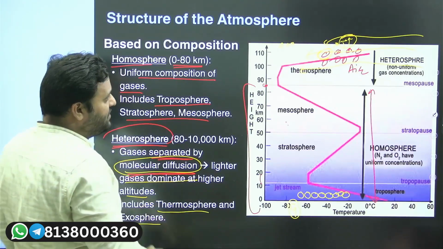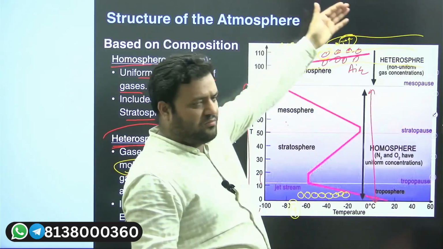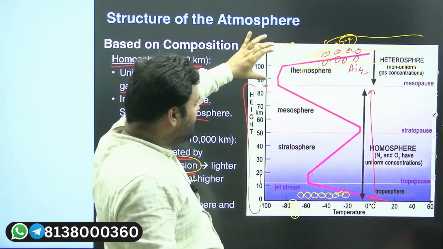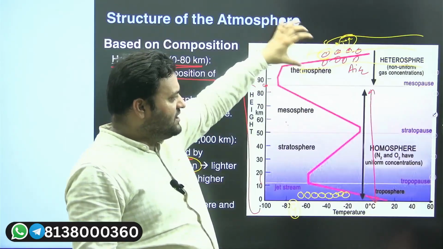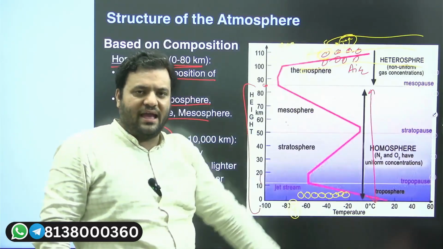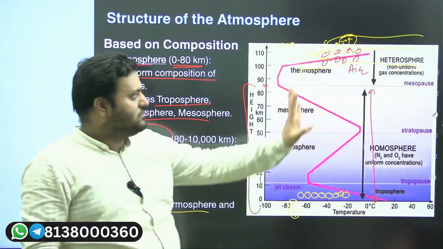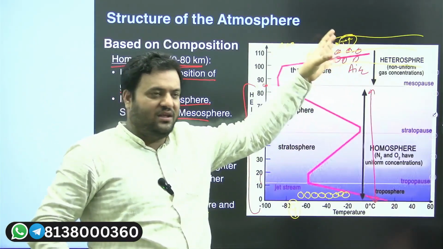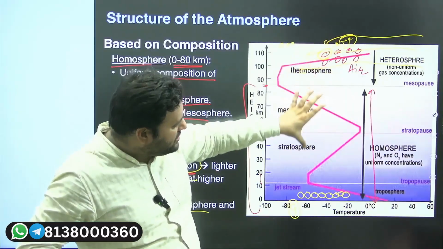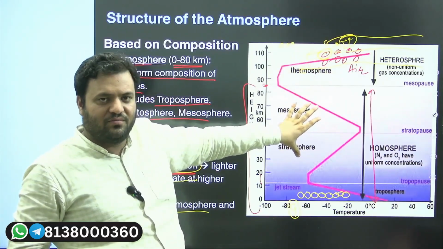Thermosphere and exosphere. After the thermosphere, we have one more layer, the exosphere. So thermosphere and exosphere are part of what? Heterosphere, meaning there is non-uniform gas concentration. The gases are being ionized, and charged particles are also there. So this composition is contrastingly different from the homosphere.